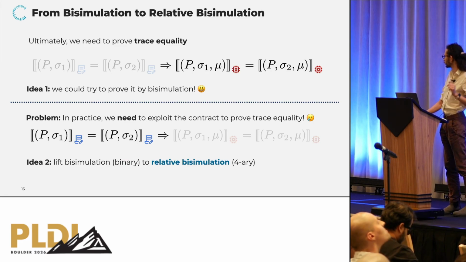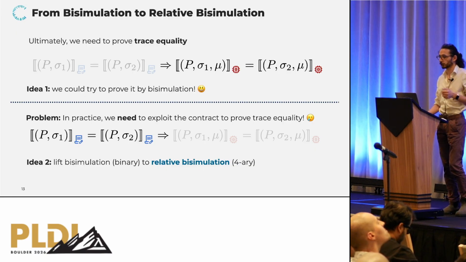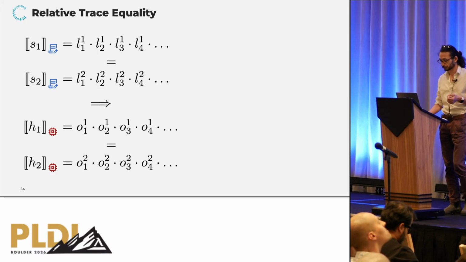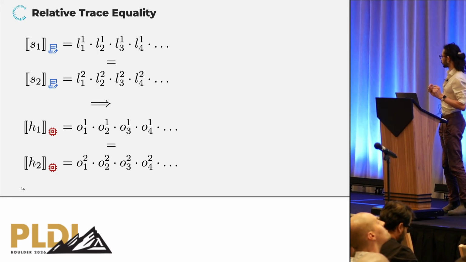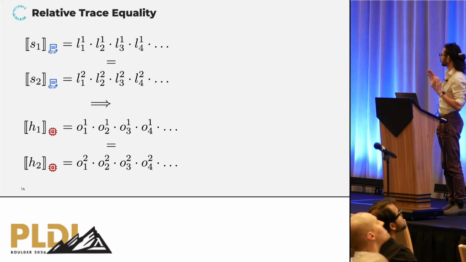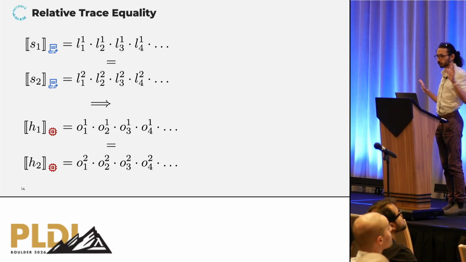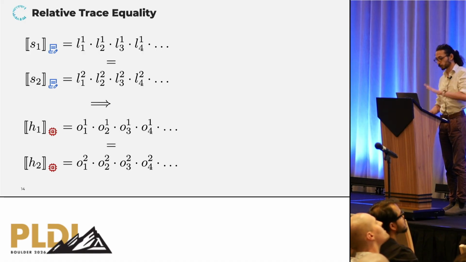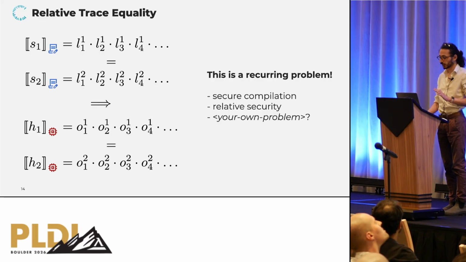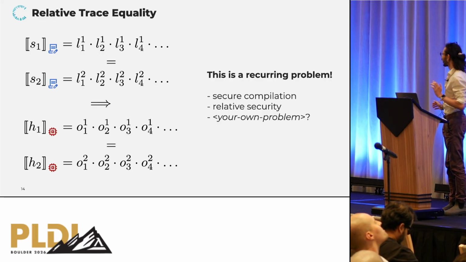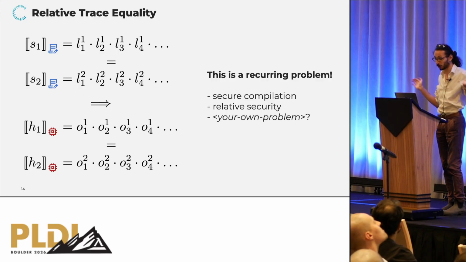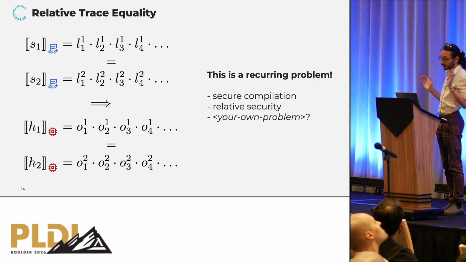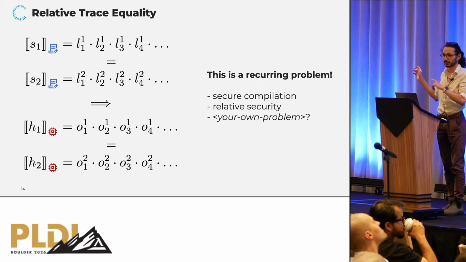So the key idea is to lift bisimulation, which is a binary notion, to a relative notion of bisimulation, which is a 4-ary notion. Okay, so before I explain how to do that in a little bit more detail, I want to emphasize that the general problem we're looking at is relative trace equality. We have 4 traces, and we want to show that assuming equality between the first 2 traces, we can prove equality between the second 2 traces. And it turns out that it's a very recurring theme in PL and in security and maybe in other fields. So it shows up in secure compilation, in relative security proofs. And if you have other instances, please come talk to us.